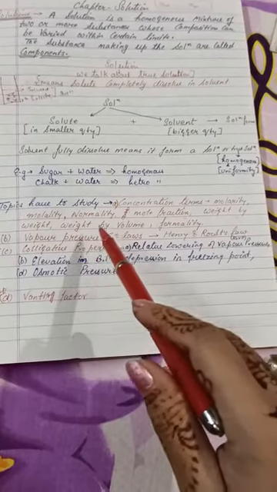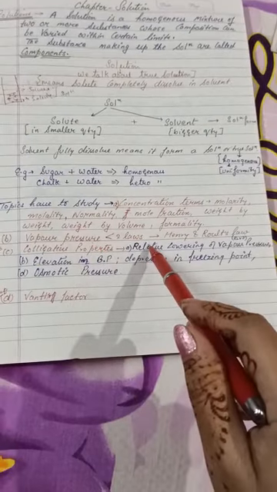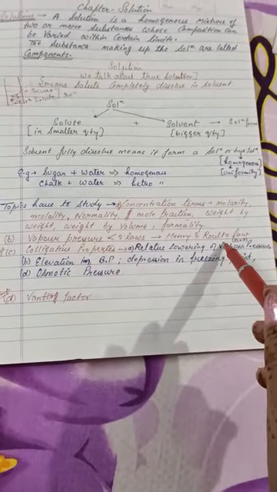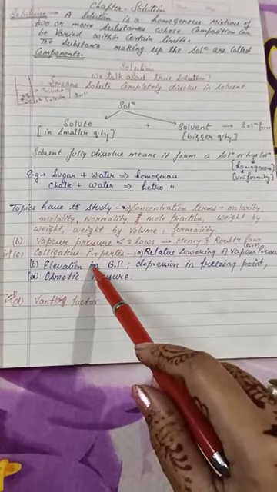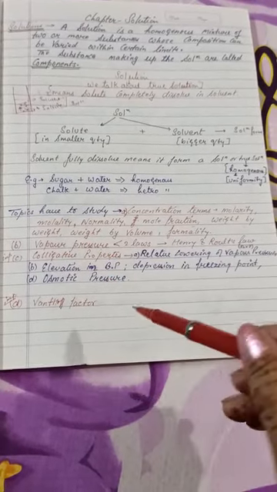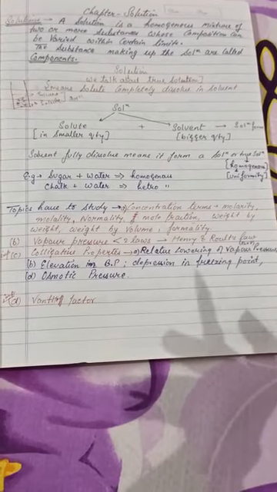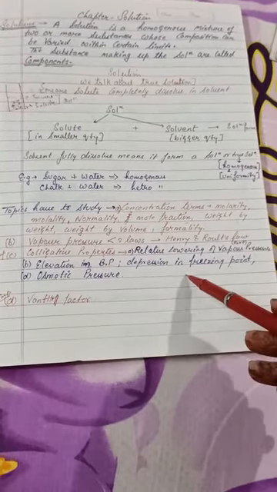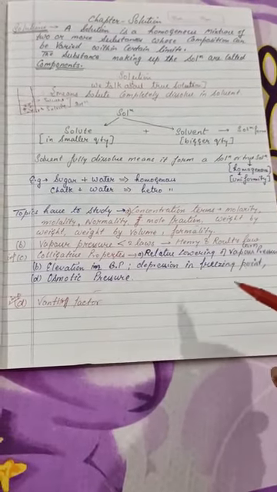Second topic we will take here is vapor pressure. In vapor pressure we will study two laws: one is Henry's law and second is Raoult's law. The very important third thing we have to study is colligative properties. In colligative properties we have to talk about vapor pressure, freezing point, boiling point: relative lowering in vapor pressure, elevation of boiling point, depression of freezing point, and osmotic pressure, that is called OP.